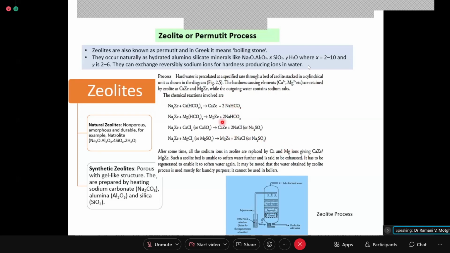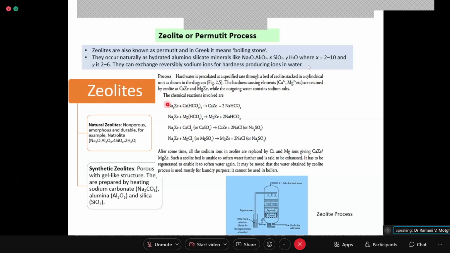And where all your Na is going, sodium bicarbonate or sodium sulfate or sodium chloride, the total dissolved solids are increasing compared to what was present in the raw water, because the equivalent weight for sodium is 23 and that for calcium is 20 and magnesium is 12. So if you see the weight, this is 23, this is 20 and this is 12.